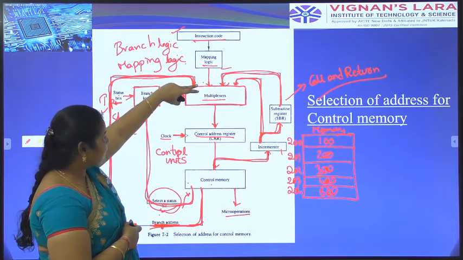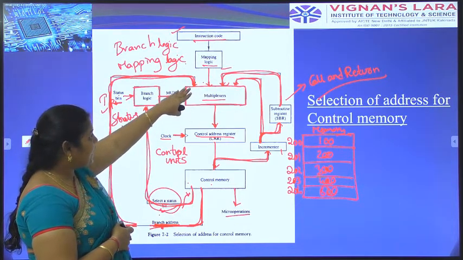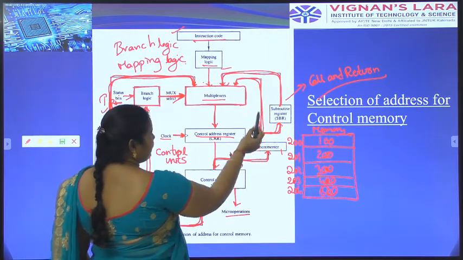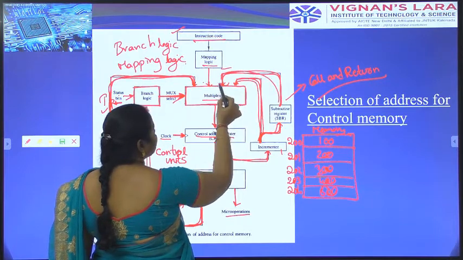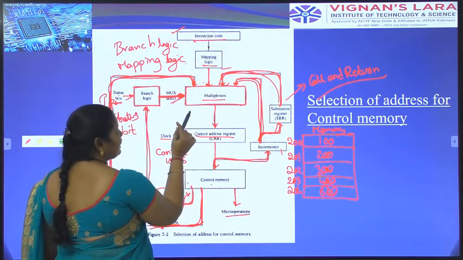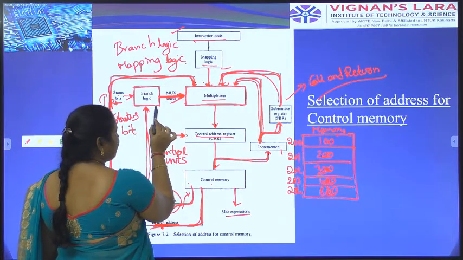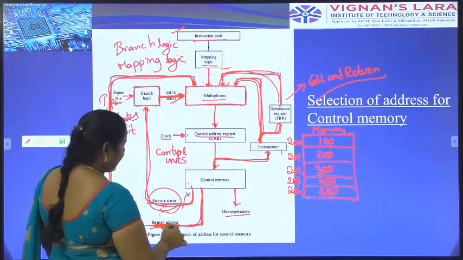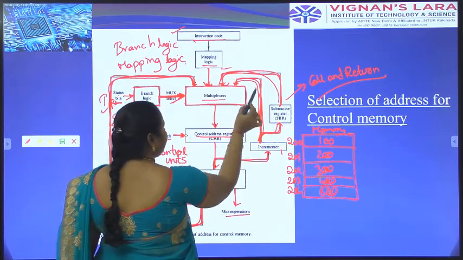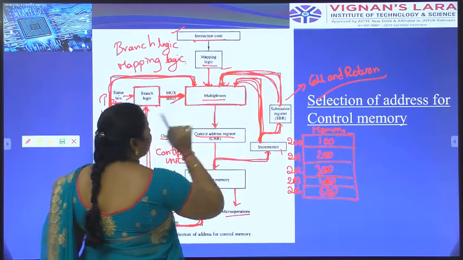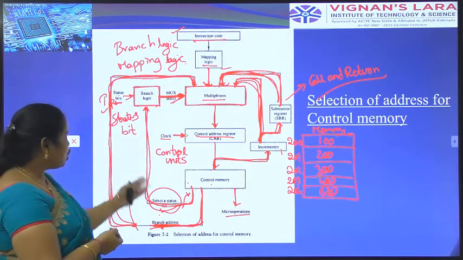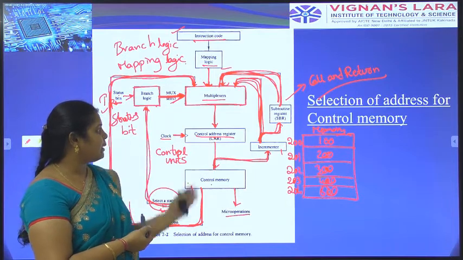The multiplexer gets the input from the control memory, and from the increment operator, the subroutine, the mapping logic and the branch logic. Here the multiplexer has several inputs from branch logic, control memory, mapping logic, increment and subroutine. The multiplexer gets the input from several sources.